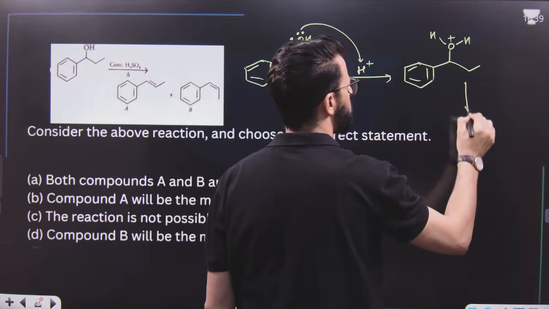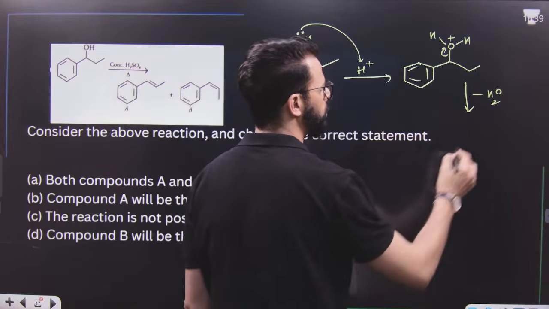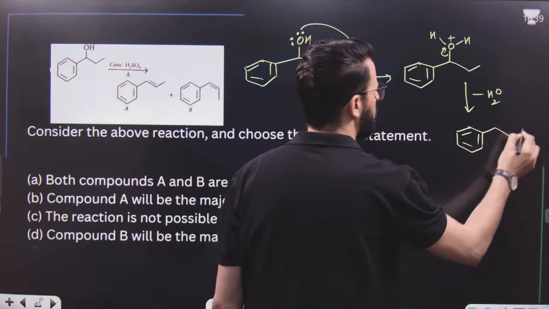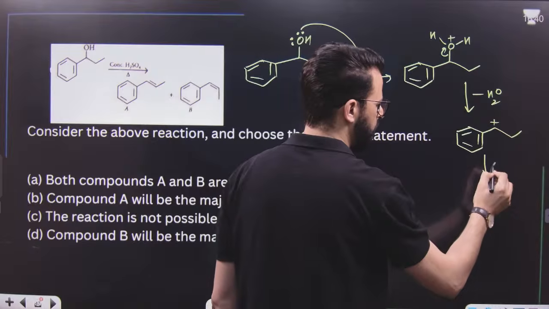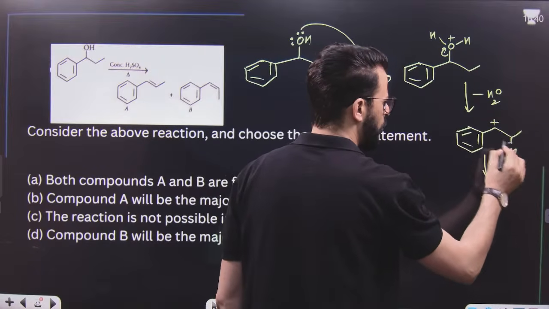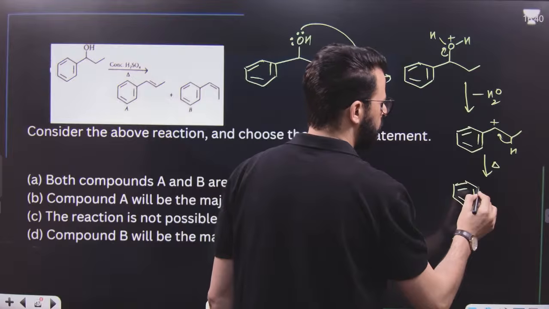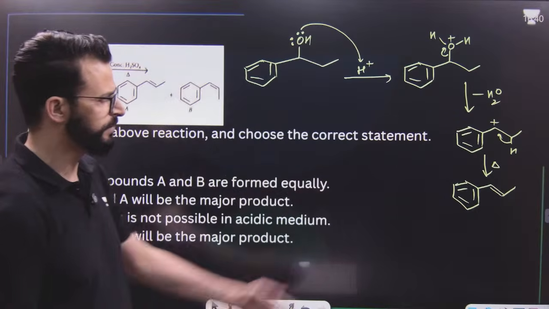Then finally, this protonated alcohol will be lost in the form of water and we will get a carbocation. This carbocation is resonance stabilized. Finally, upon heating, this hydrogen will be lost and it will result in the formation of this one.